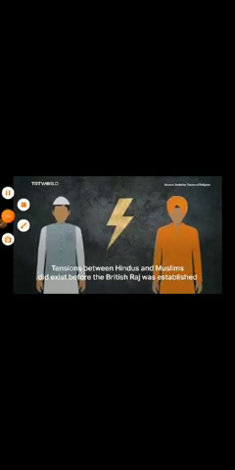To understand this, we have to look at Britain's rule of India. Tensions between Hindus and Muslims did exist before the British Raj was established. But many Muslims, Hindus, and Sikhs also coexisted peacefully.